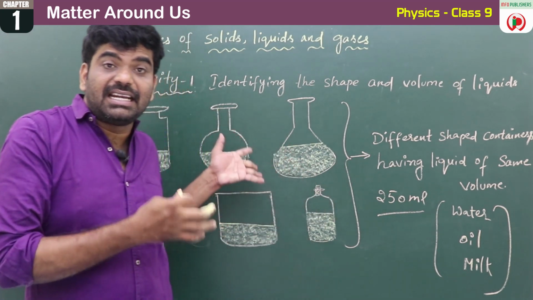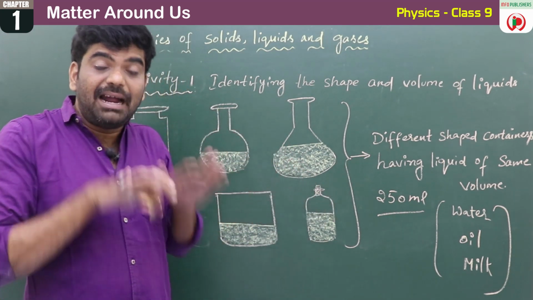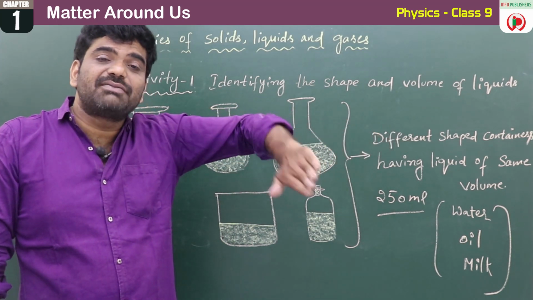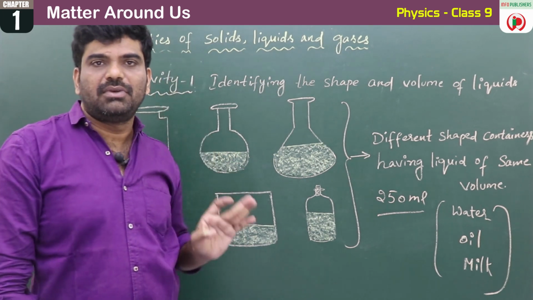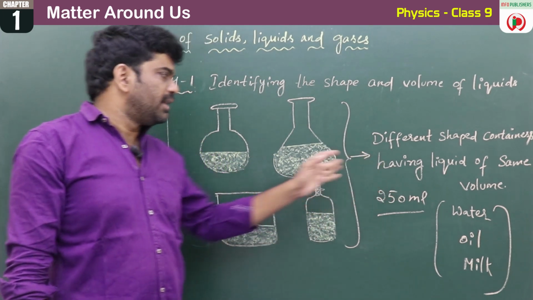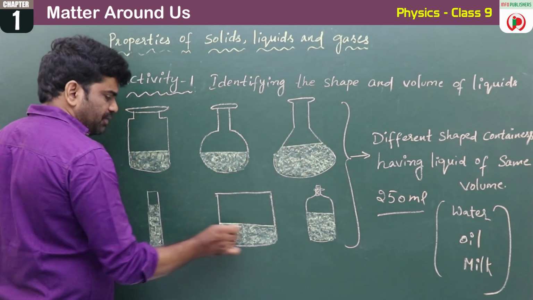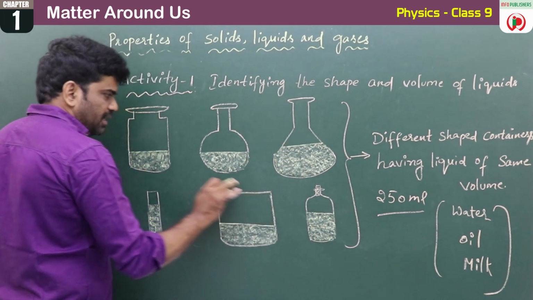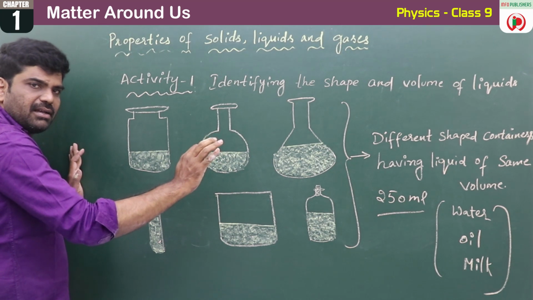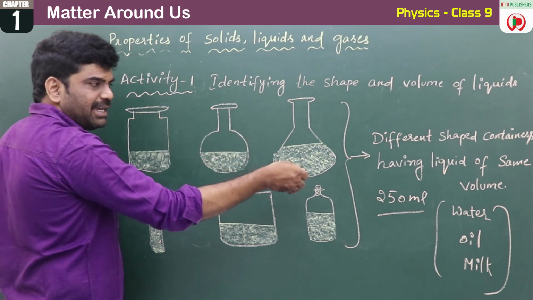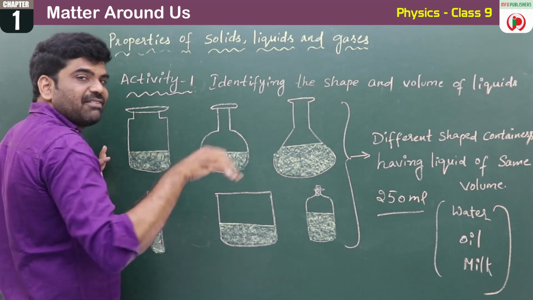See children, the containers are different, but the liquid taken in all these containers is of the same volume. This is 250 ml, this is 250 ml, and so on. The volume is the same, but when poured into different shaped containers, the shape of the liquid is also changed.